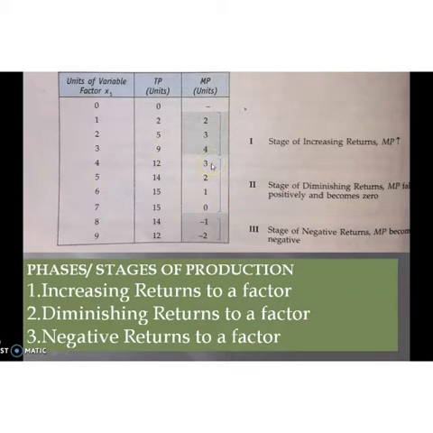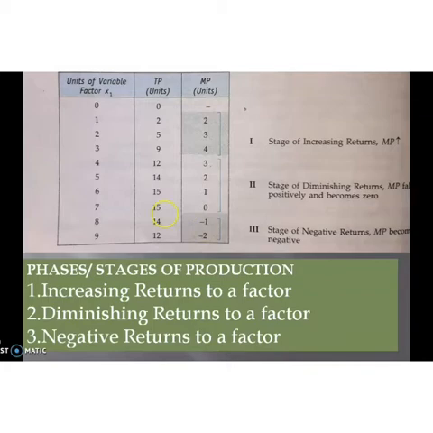MP is decreasing from 4 to 3, then 3 to 2, 2 to 1, and it becomes 0. So the second stage is known as diminishing return. That means MP falls positively and becomes 0. In the third stage, MP becomes negative. This stage is known as negative return to a factor.